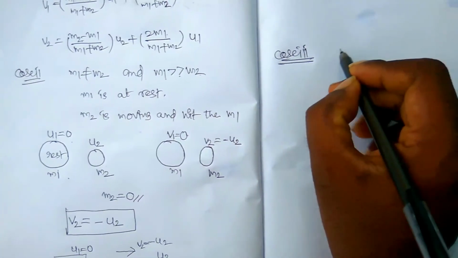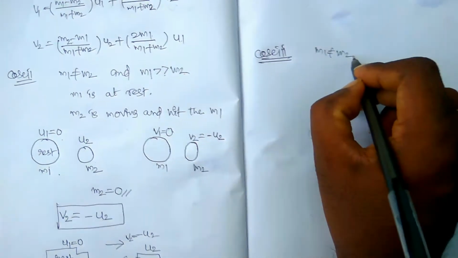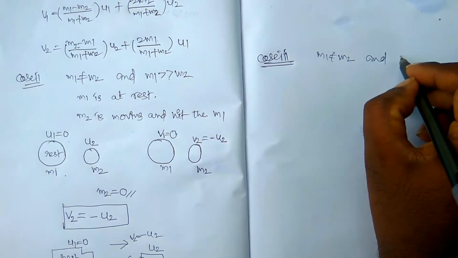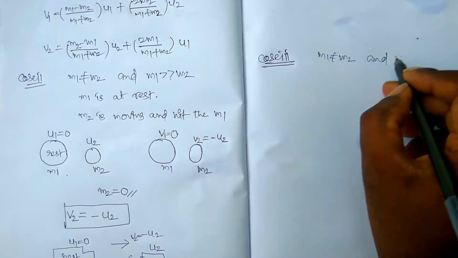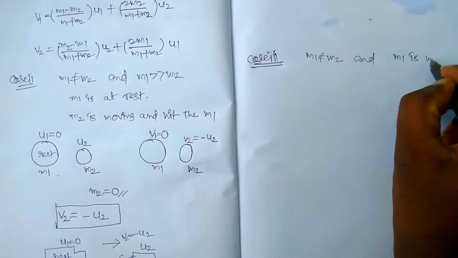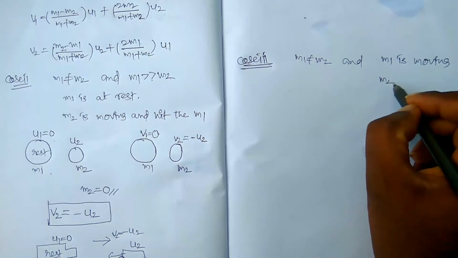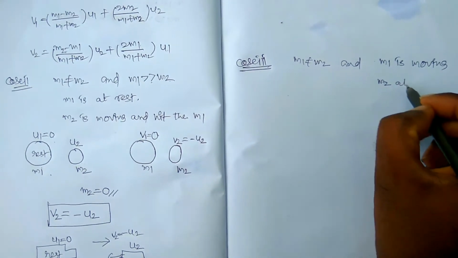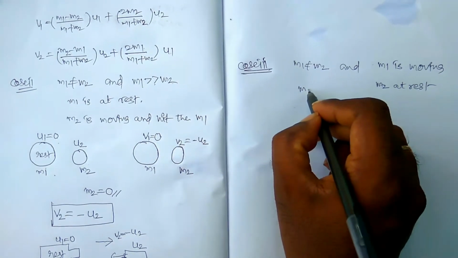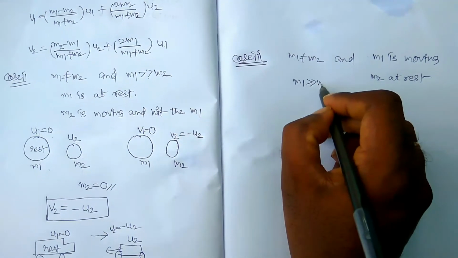And similarly case 3: here m1 is not equal to m2, and we can say that m1 is moving and m2 is at rest. And also here the relation is the same, m1 is very much greater than m2.